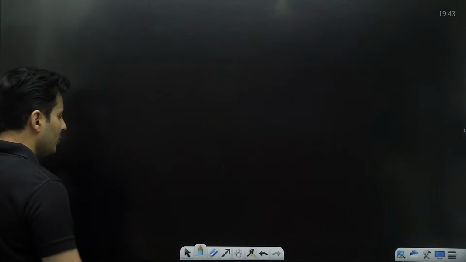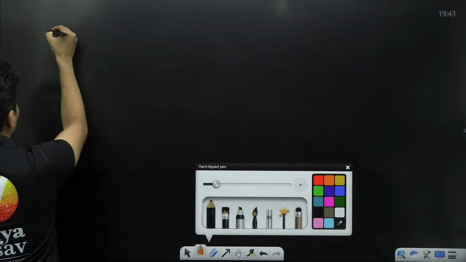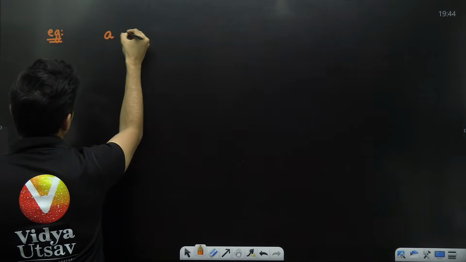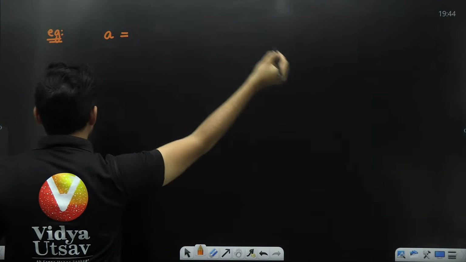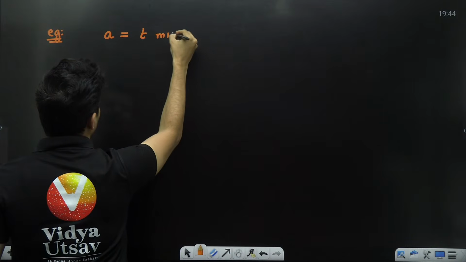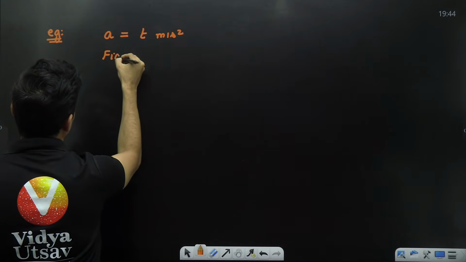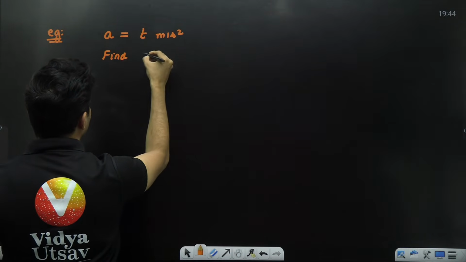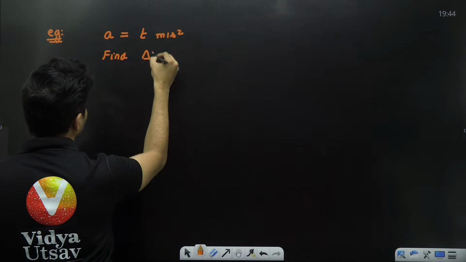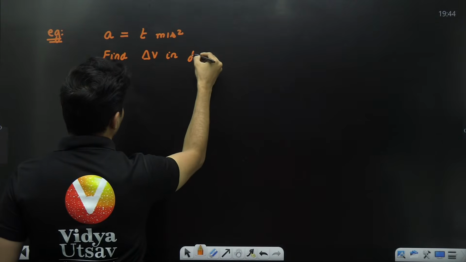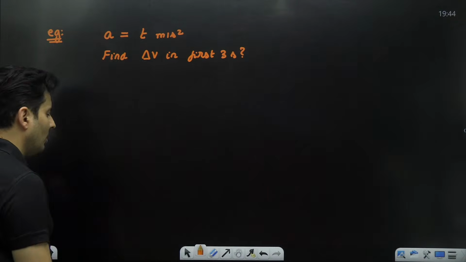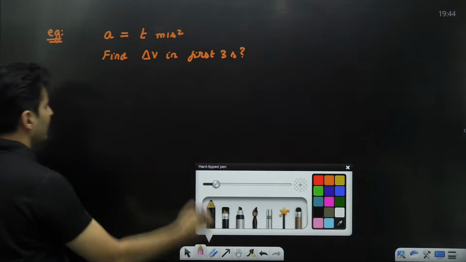The exact opposite you can also do for the integration part. So for example, if acceleration is given to you as t meters per second square, can you find the change in velocity in the first 3 seconds?